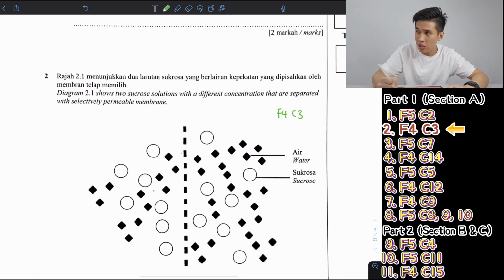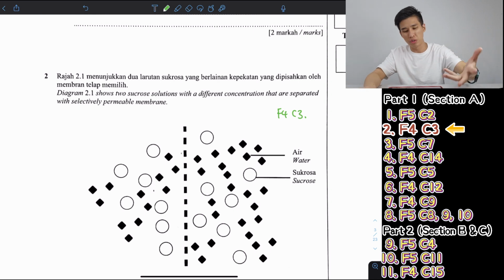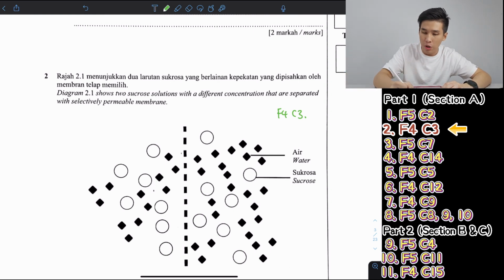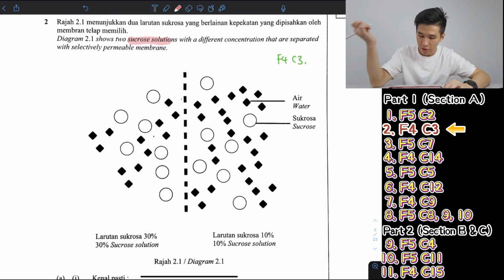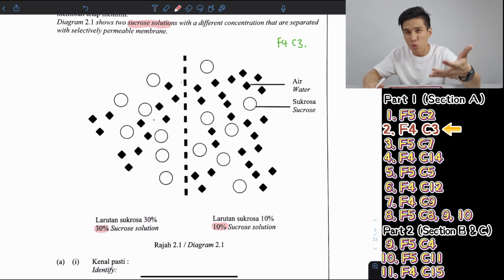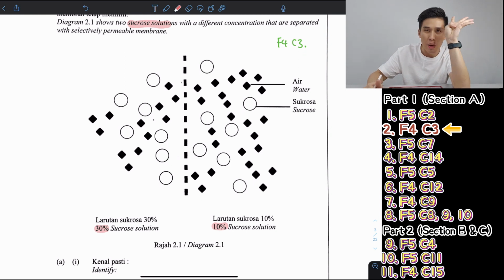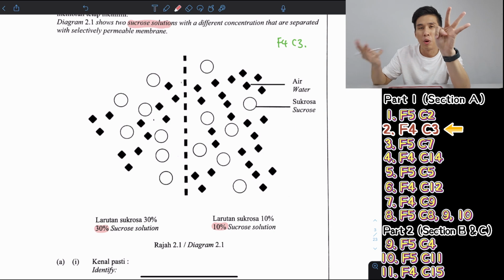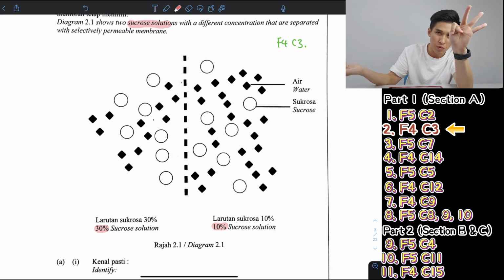Form 4 Chapter 3, I think last year it came out already, but still it's a very common topic, so we just practice. Now, they ask, diagram 2.1 shows sucrose solutions with different concentrations. They are separated with a selectively permeable membrane. You can see here is 30% sucrose, here is 10% sucrose solution. So I let you think about which one is hypo, which one is hypertonic, and where the water molecules will diffuse from and to.